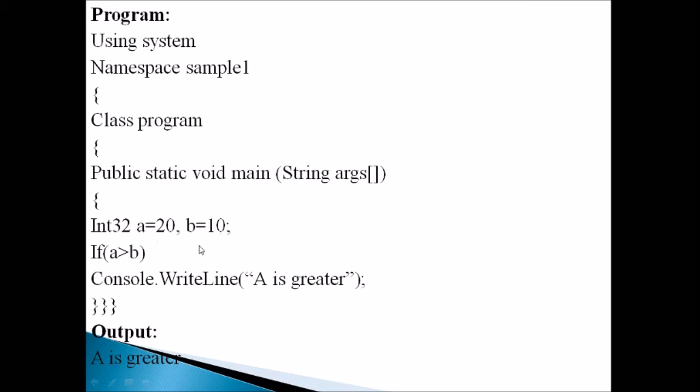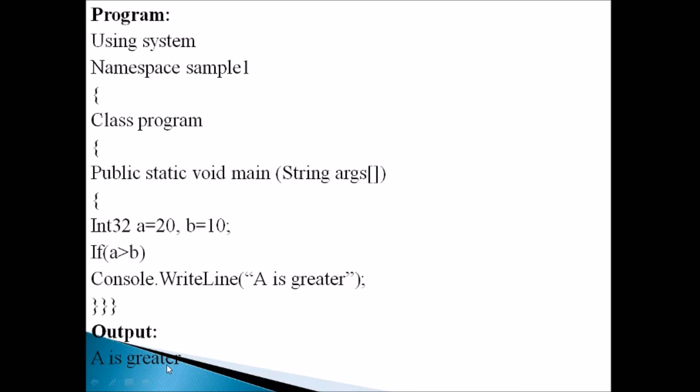Here the variables a and b are declared and assigned the values 20 and 10 respectively. Then there is the condition if a greater than b. If the condition is true, there is a statement Console.WriteLine a is greater. We know that here 20 is greater than 10, so the statement a is greater will be displayed as output on the screen.